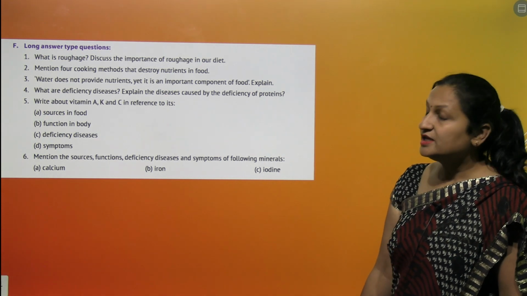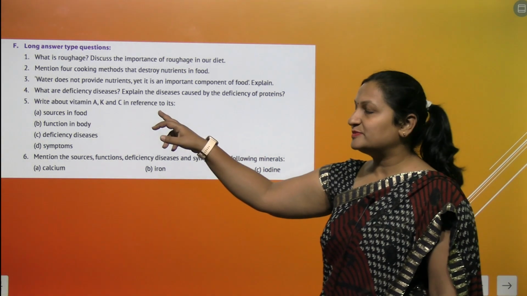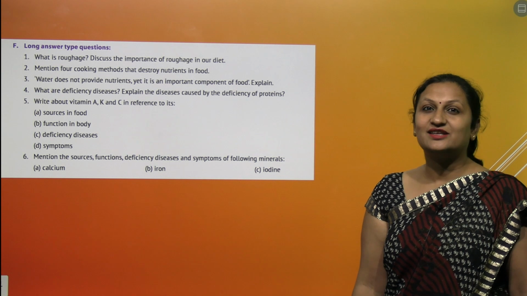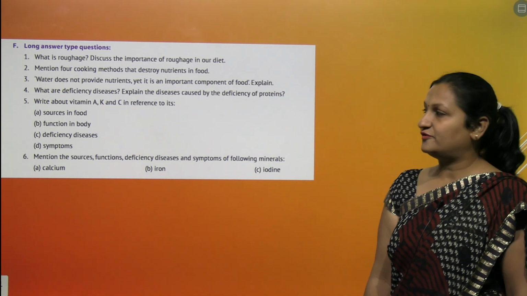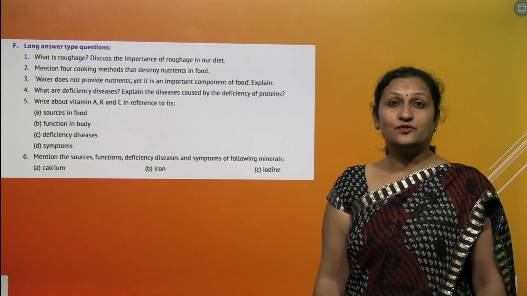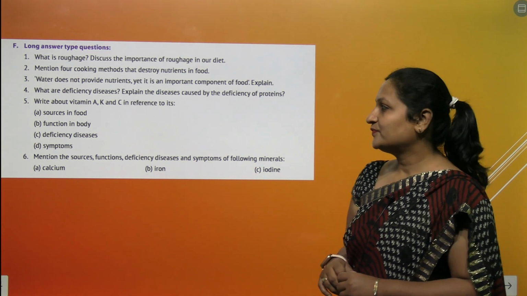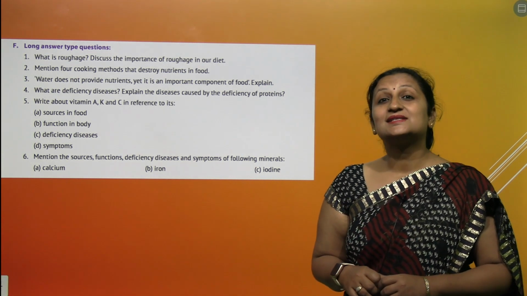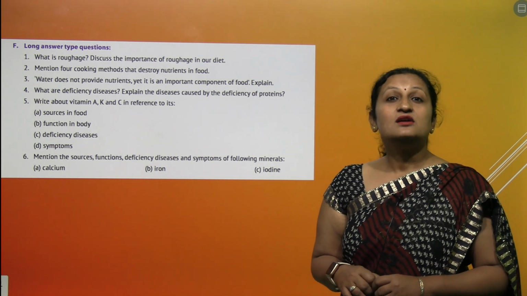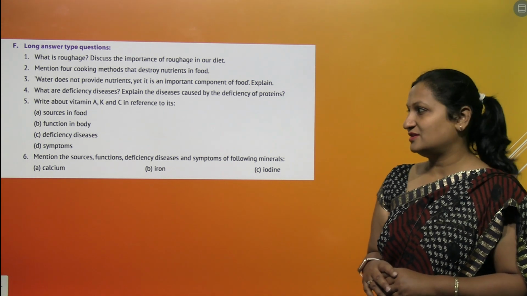Then it's vitamin C. Source in food is, yes, tell me children, C from vitamin C and C from citrus fruits: oranges, amla, kiwi. They are a good source of vitamin C. Function in our body: it is very essential for the strengthening of your bones and muscles, even for your teeth also. Deficiency disease: it causes scurvy. And what are the symptoms? Scurvy causes swelling on your gums, bleeding gums. These are the symptoms of scurvy.